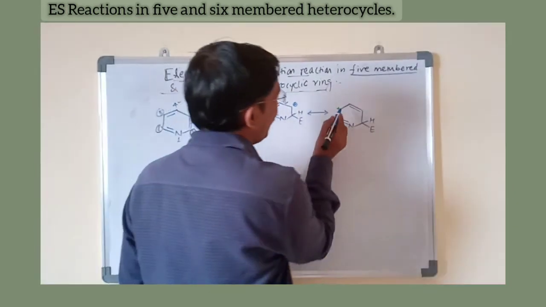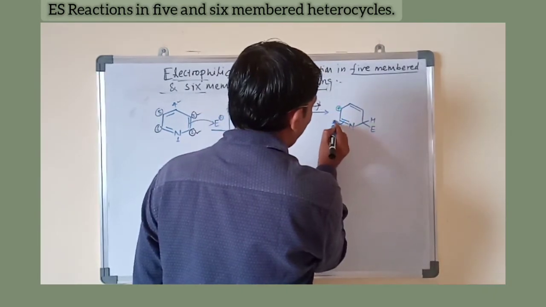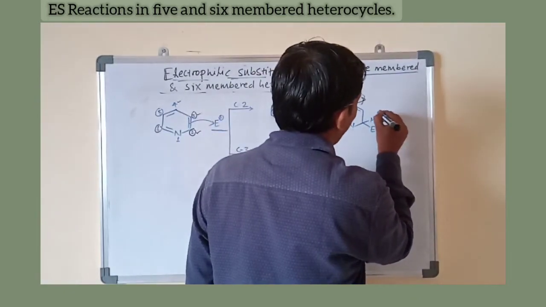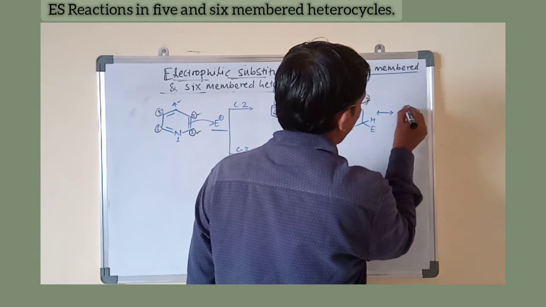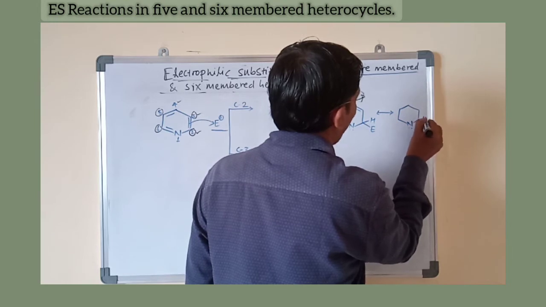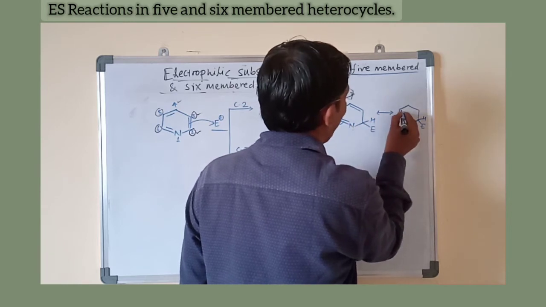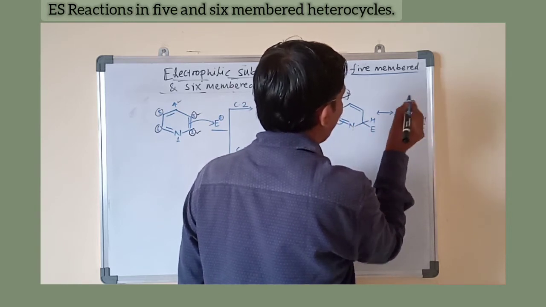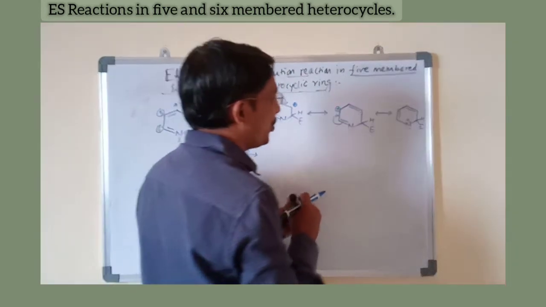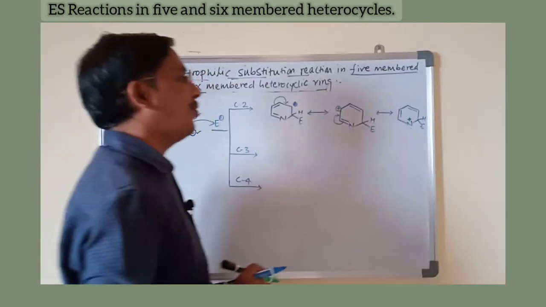Again this positive carbon is conjugated with this double bond, which shifts to stabilize the carbocation. Here H is the proton and E is the electrophile. Now this double bond shifts here, and the nitrogen becomes electron deficient, shown by the positive charge.